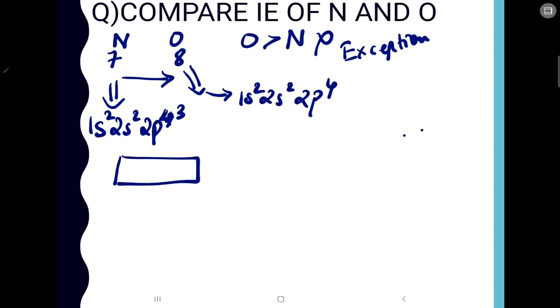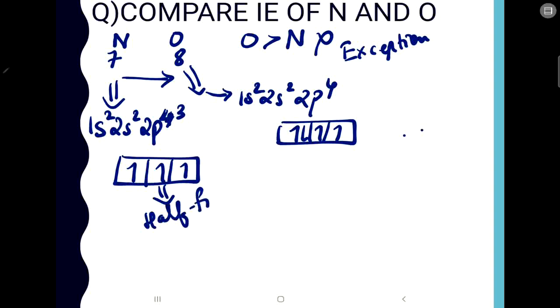Now in both the cases we have got p orbital. Now how to say whether it is exceptional or not? If you fill the electrons and see, there are 3 electrons in the p orbital here and over here there are 4 electrons. Now you know that this is half filled. So half filled and fully filled orbitals are more stable. You know that. So over here nitrogen's orbital is more stable.